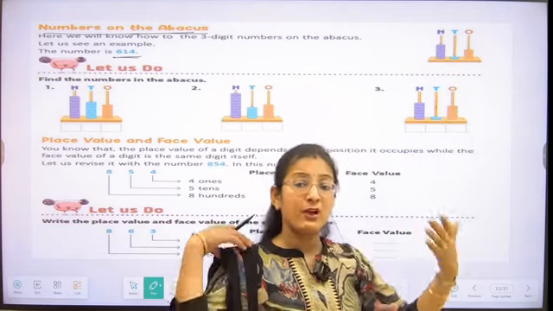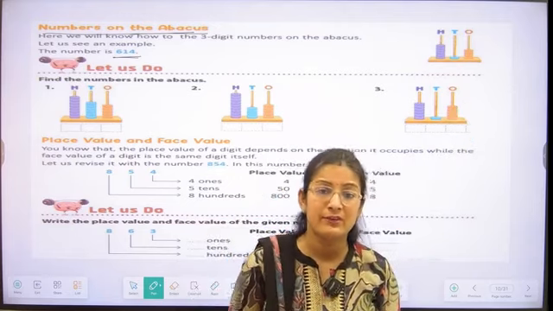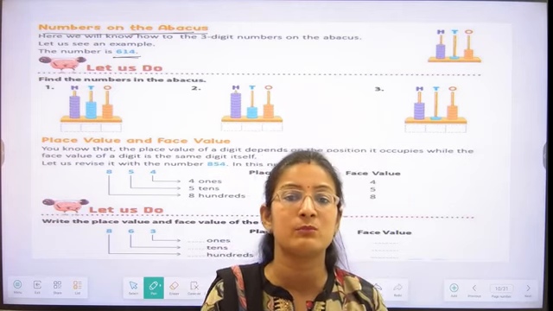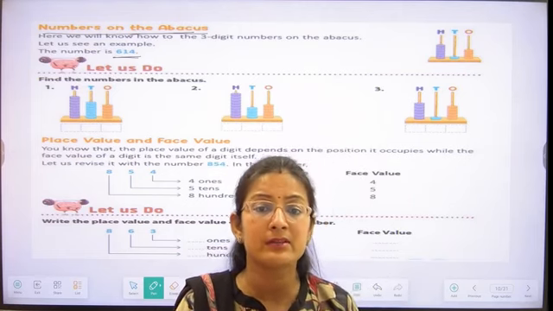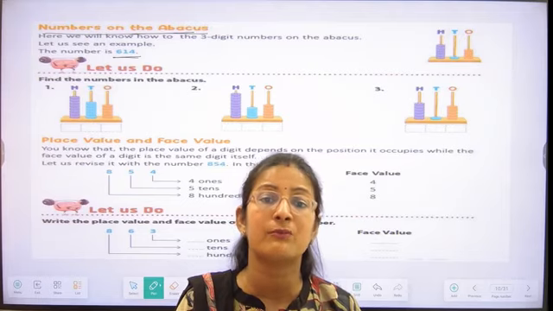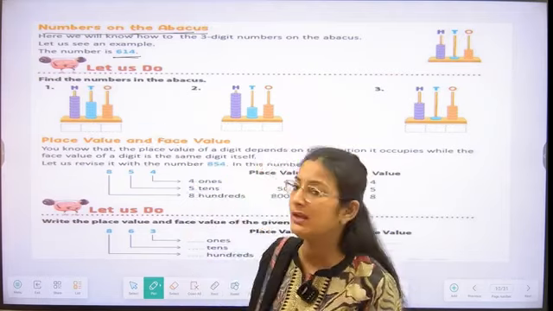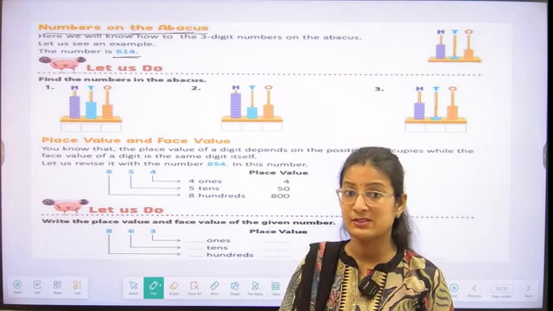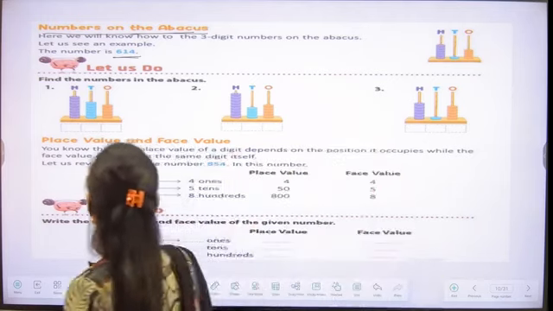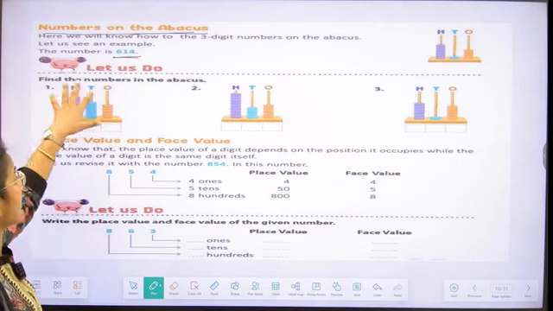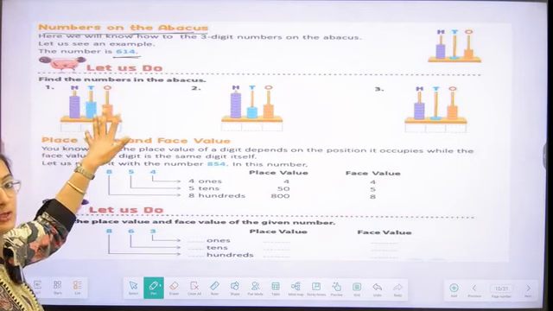So what are we going to understand over here? Whenever we write a number on the abacus, we have to make the correct number of beads on the respective place values, students. Let's do it with me. Now what we have to do is find the number formed on the abacus, students.